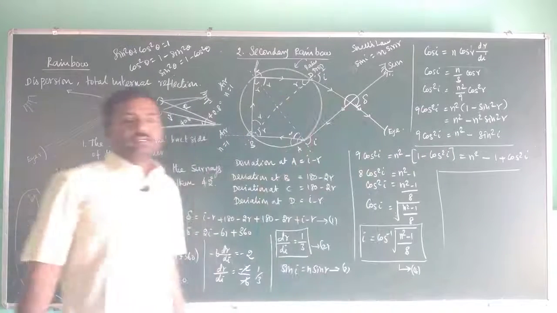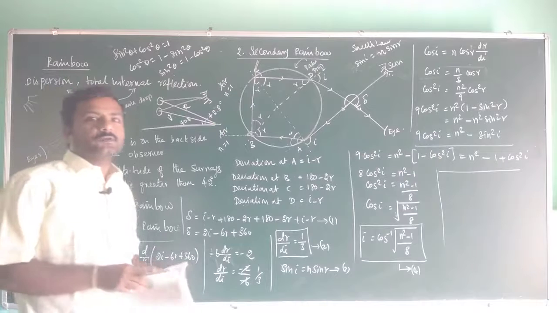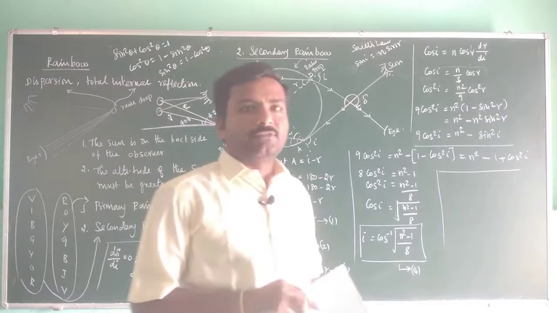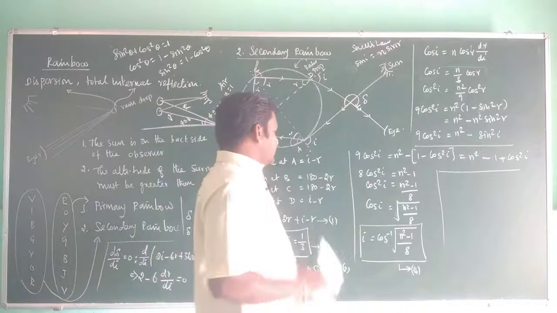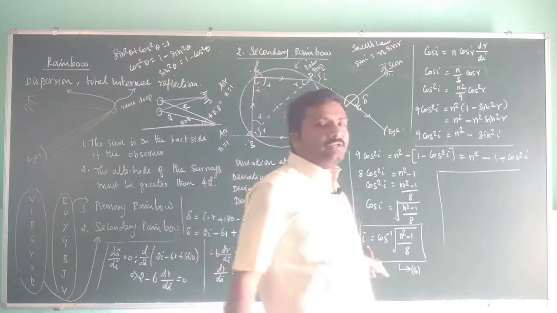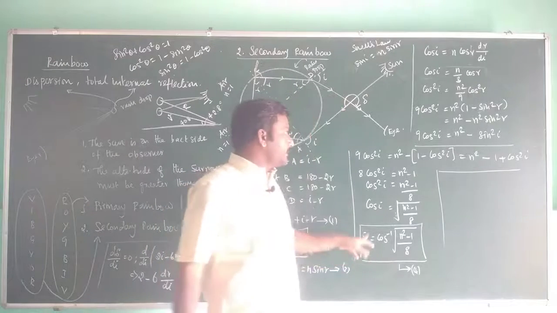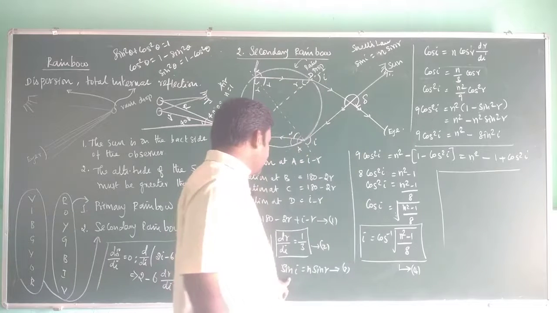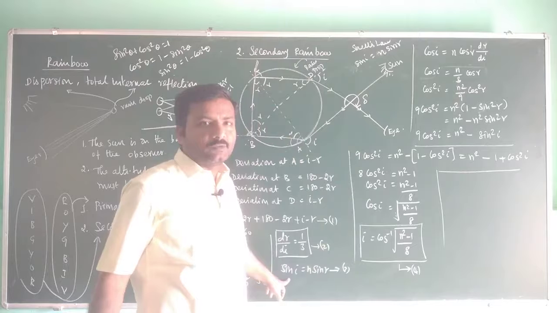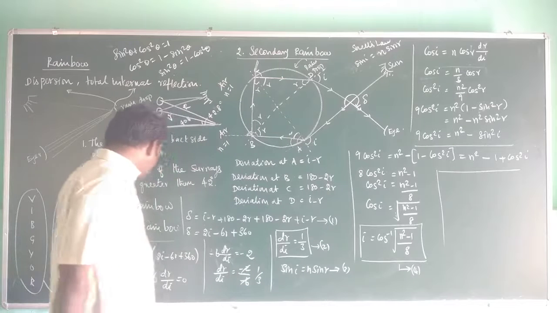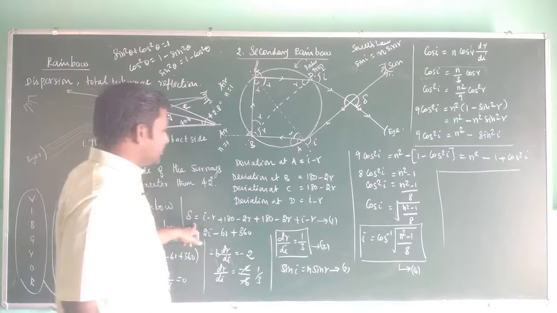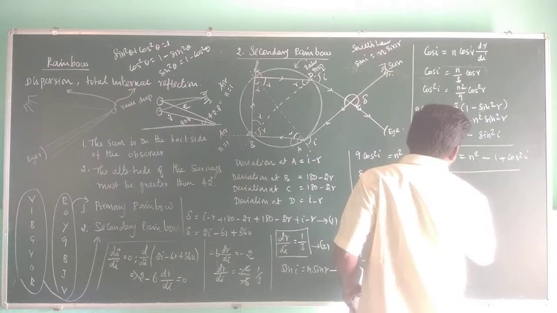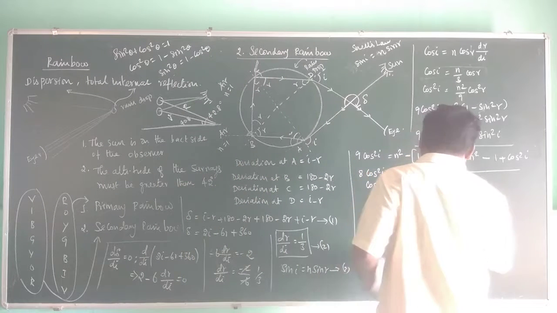See, we already know the refractive index of water for violet color and refractive index of water for red color. Substitute that value, you will get the angle of incidence for red and violet color. Substitute that angle of incidence of red and violet color in the equation number 3, you will get angle of refraction for red and violet color. Then you substitute that into this equation number 1, you will get the values for delta V and the values for delta R.